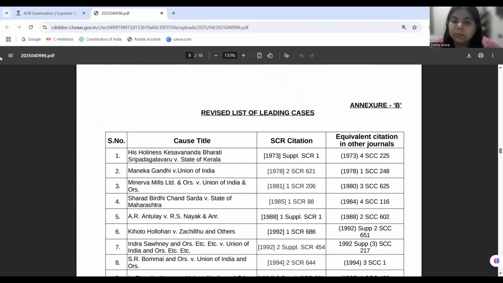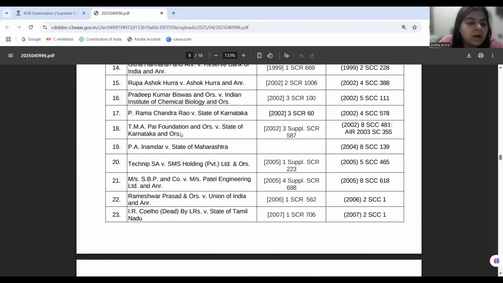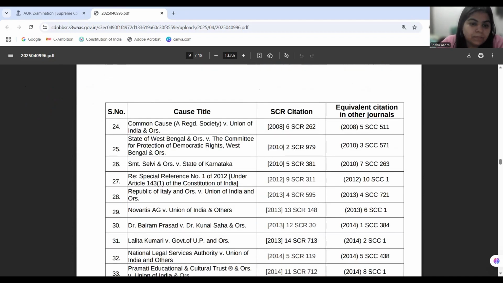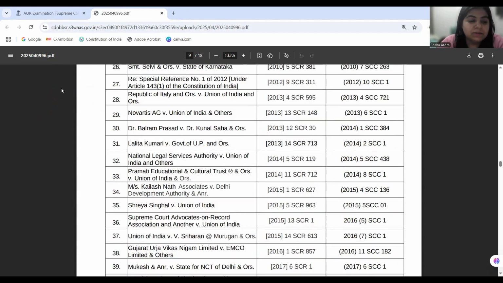It is pertinent that we start with the most landmark judgment, the case of SCAORA versus Union of India, which is Supreme Court Advocates on Record Association versus Union of India. The exam you are going to appear in tomorrow, day after tomorrow. This is a 2015 case, and it is also known as the four judges case.